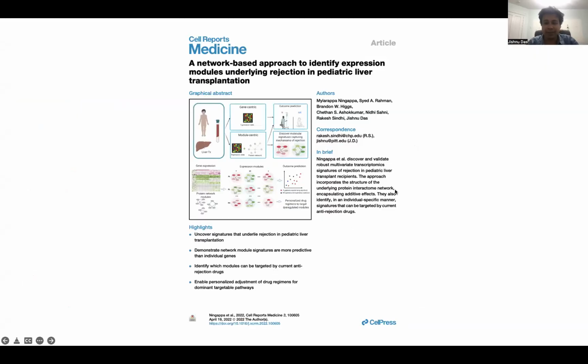I'm Jishnu Das. I'm an assistant professor at the Center for Systems Immunology at the University of Pittsburgh. And I'm going to be talking to you about a project that my lab recently completed, where we used a network-based approach to identify expression modules underlying rejection in pediatric liver transplantation. And this work from my lab was recently published earlier this year in the journal Cell Reports Medicine.